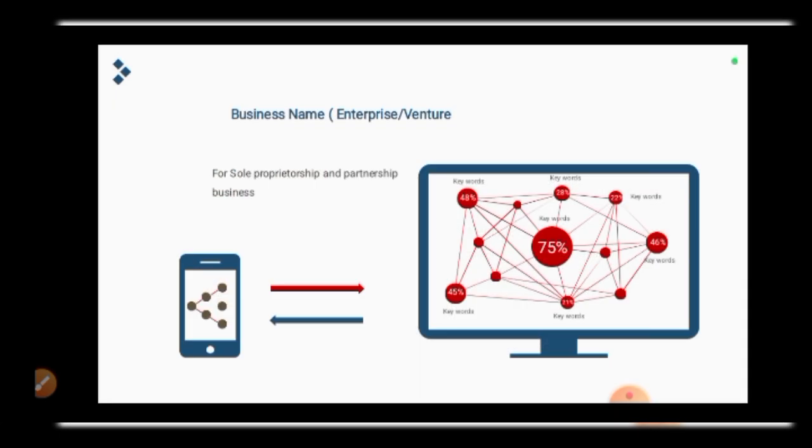So now we have the types of business. We have business name, which is enterprise or venture. This is for sole proprietorship, like those people that are into POS, sales of bags, cosmetics, all these petty works. All right, they are under sole proprietorship. Then partnership is also under BN registration. The requirements and everything are inside the course. You are going to understand better. All right, let us go.